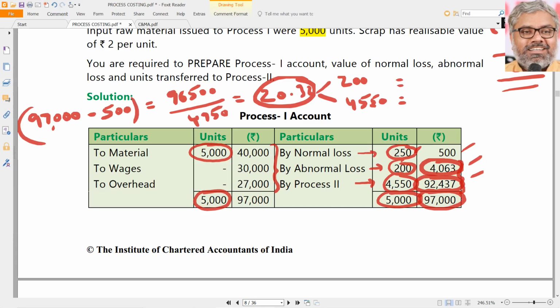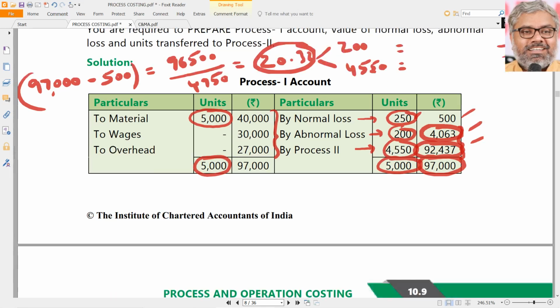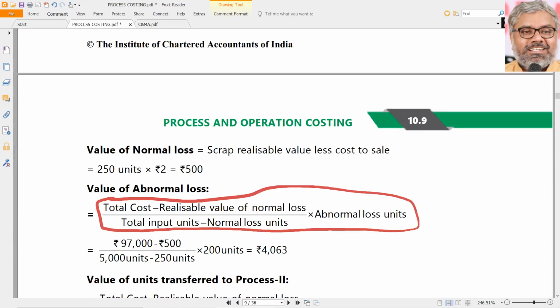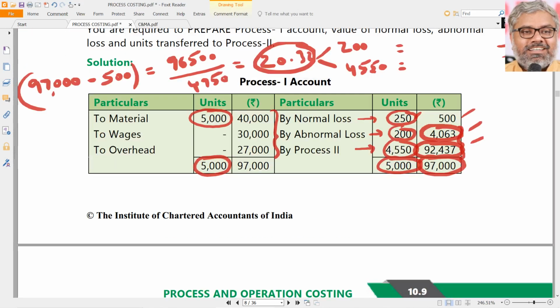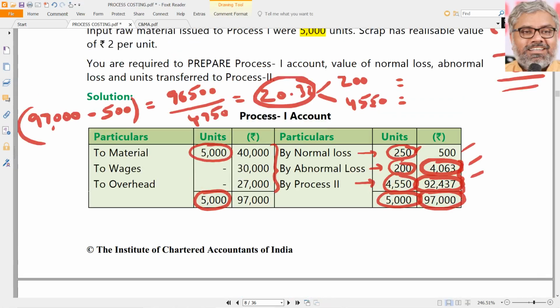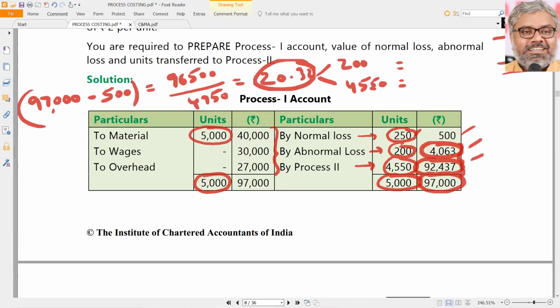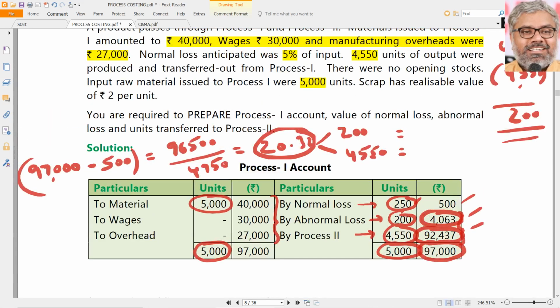But is it really the abnormal loss? This 200 units of abnormal loss, as far as the cost of production is concerned, yes, 4063 is the value of abnormal loss. But when we actually take it later, for example, to the P&L account, will we take 4063 to the P&L account? No. That also we can understand. Why? Because whether it is normal or abnormal, there was a realizable value of 2 rupees per unit.